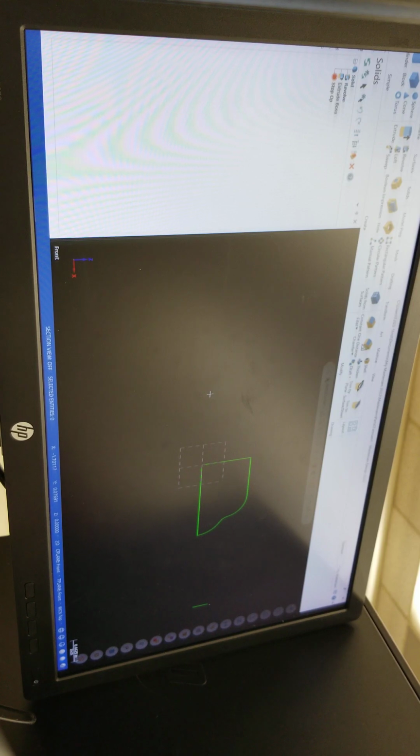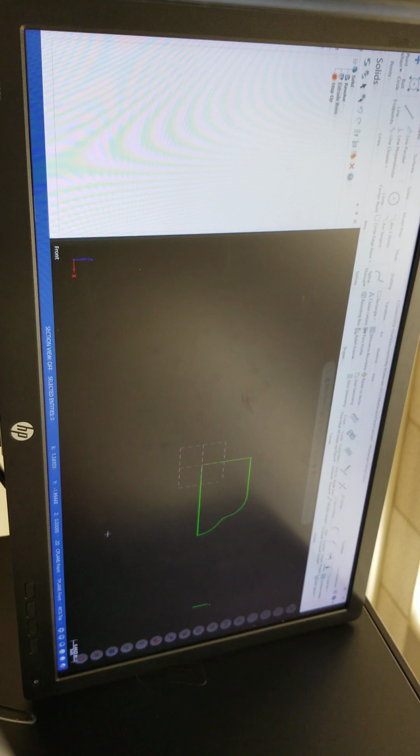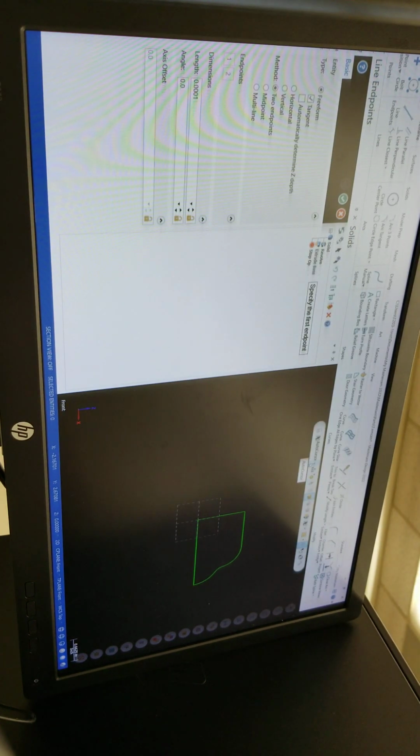So let's create wireframe, make sure you have construction plane front, Z0, a line, and that line starts where? At minus 1.875, right guys? Comma 0, starts there. So I'm gonna just put it right here somewhere and put this length. How much is the length? 1.25. There we go. Is that clear, guys?